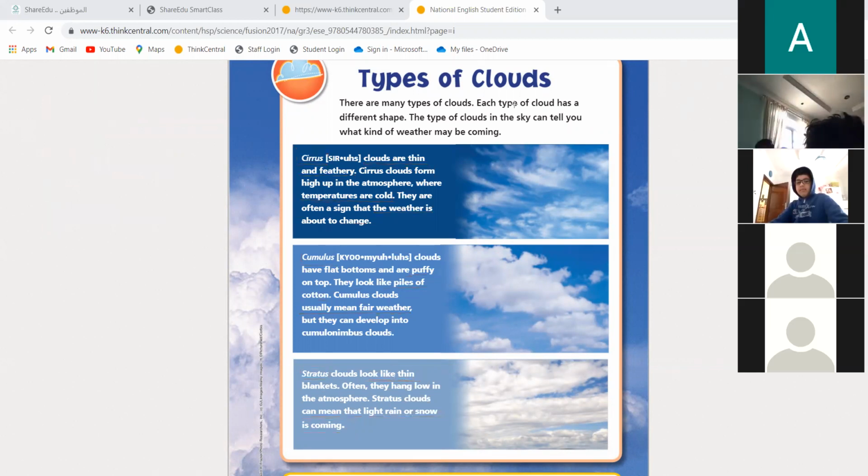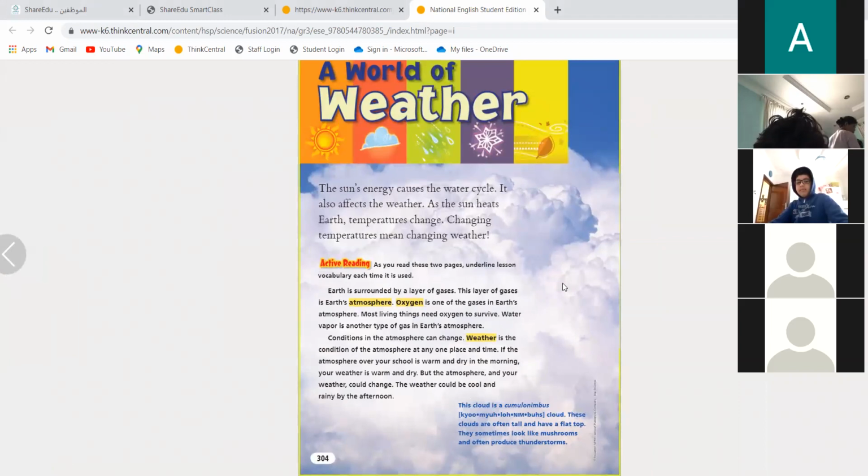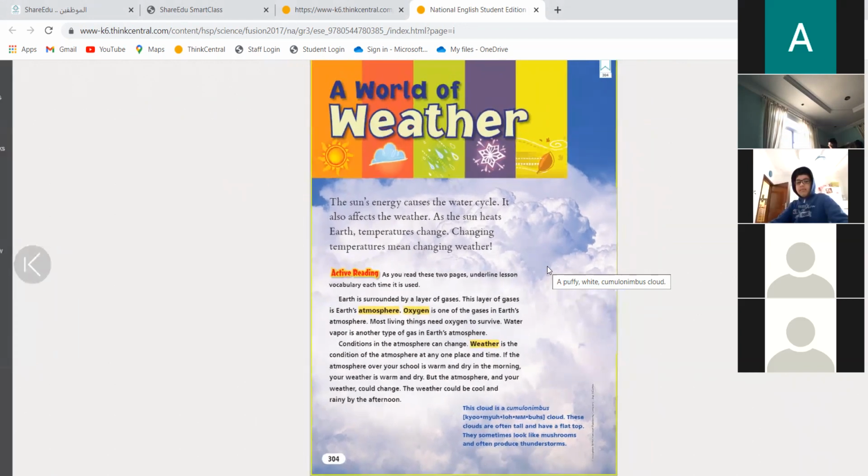You will find the fourth type of cloud, which is cumulonimbus. Take a look at this one. The whole picture over here, it's too huge. These clouds are often tall and have a flat top. It will be a big cloud, and that means it will be rainy, and they may bring a thunderstorm.